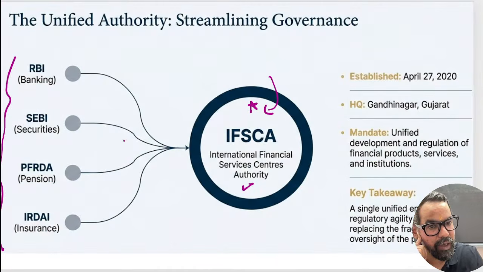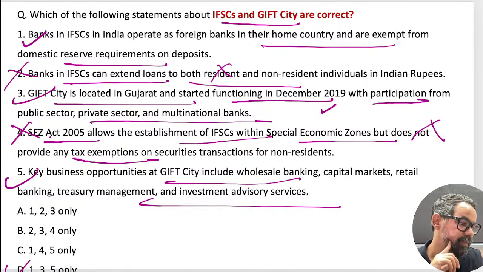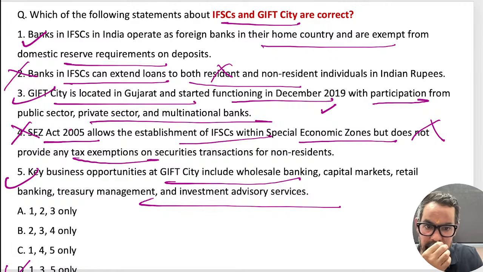This is 19 and 20 when it started the operation. What was the question statement? It was the same only, right? So it is located in this, functioning 17, participation from the public sector and others. Okay, means this third statement is also wrong now. Started functioning, what was the case? I need to check this one, sorry.